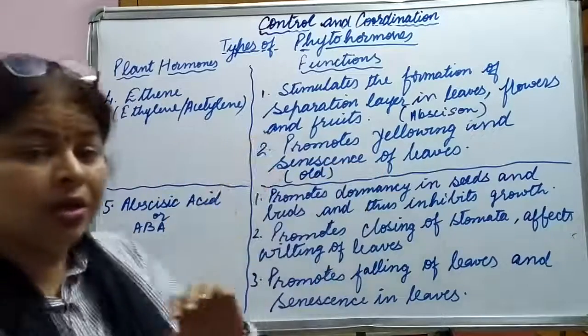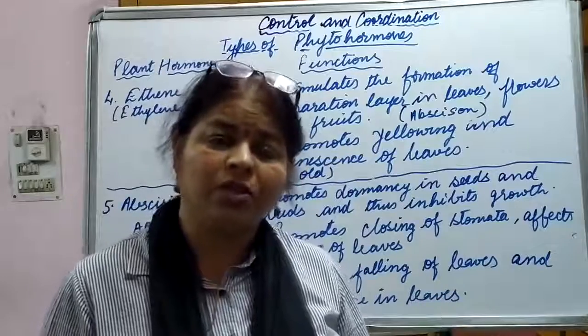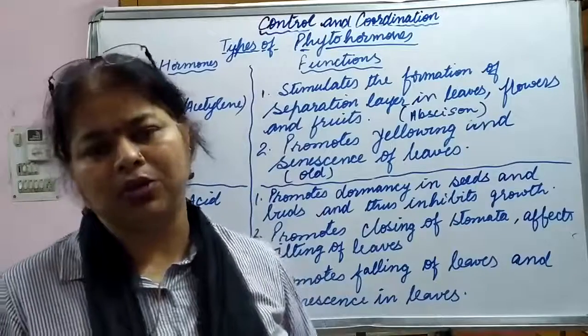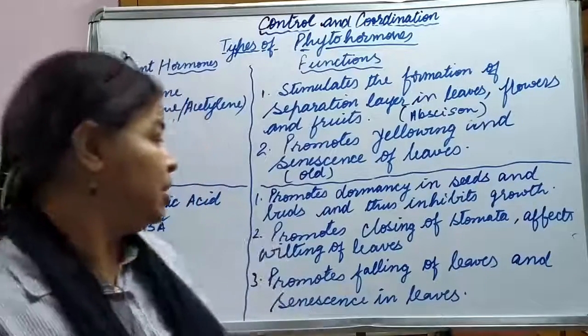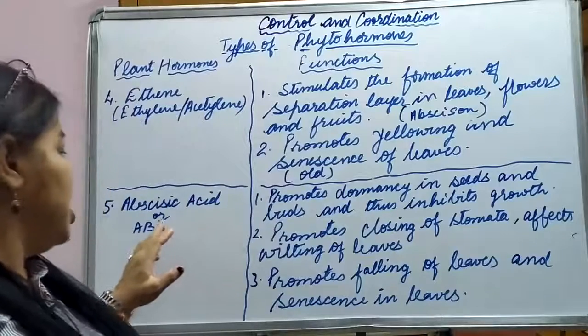So none of the symptoms are there of any kind of growth in the plant, but it is supporting only the death of the part of the plant. Okay. Then comes the next one, abscisic acid. Abscisic acid.